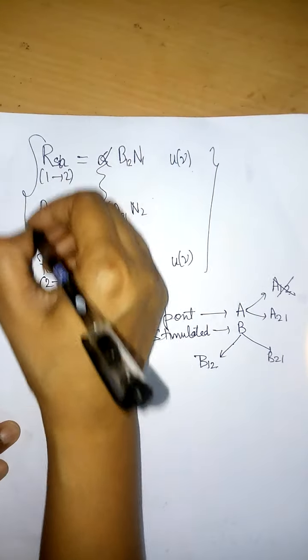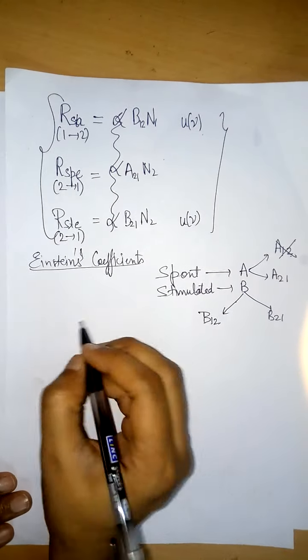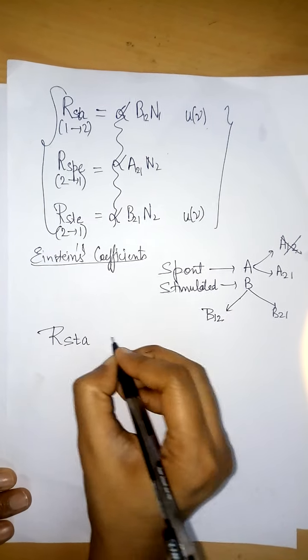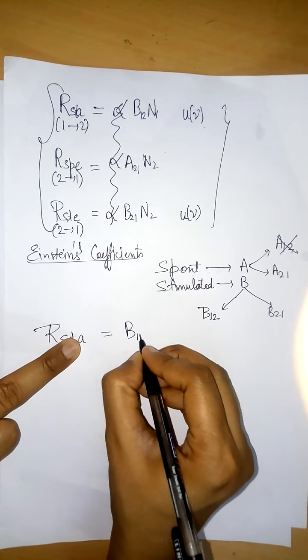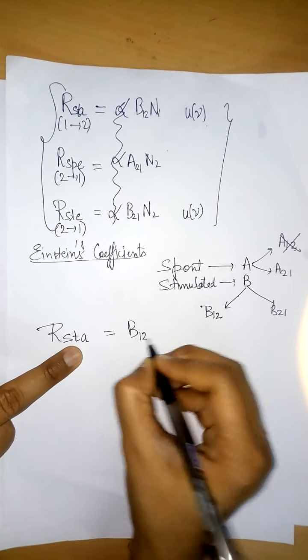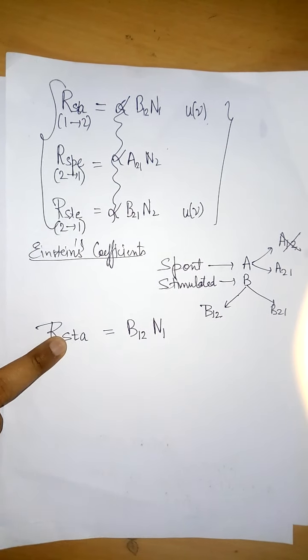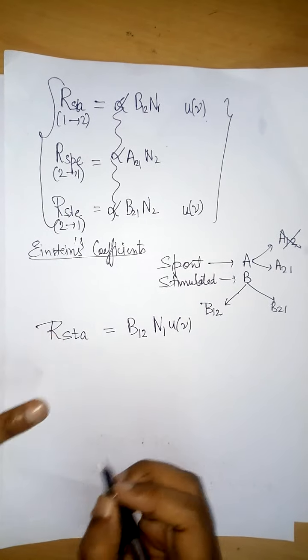These three equations are very important, and I am explaining them again and again. The rate of stimulated absorption is equal to B12, N1 and U mu: stimulated means B, absorption means 1, 2, and 1 comes first so N1, and because the process is stimulated we have used an external agency, so we have to mention its energy density also.